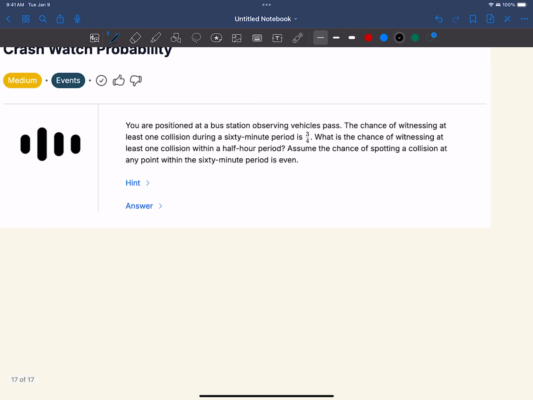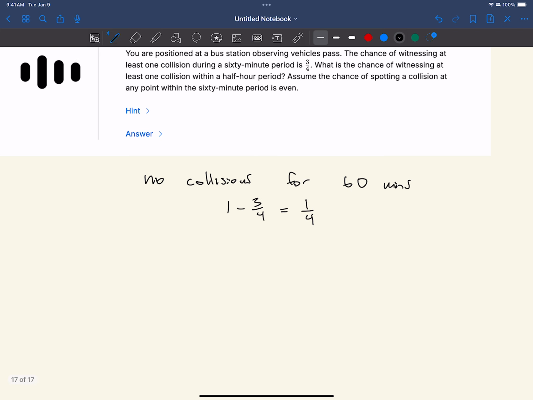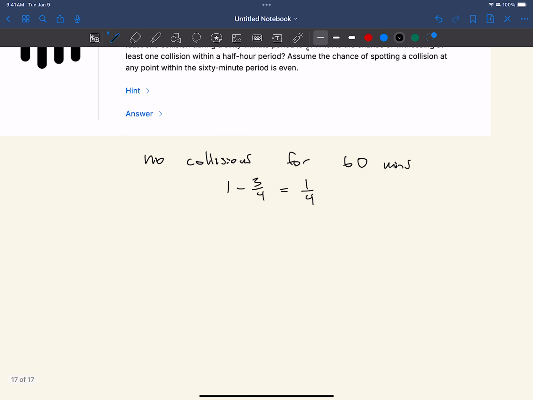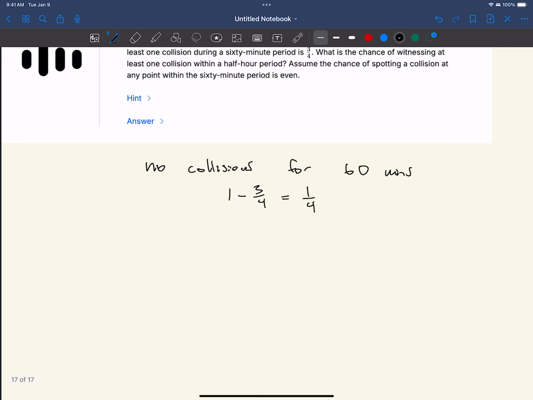Well, let's consider the probability that there are no collisions. So the probability that there's no collisions during 60 minutes. What is that? Well, it's 1 minus 3/4, right? 3/4 is the probability we're given in the problem. So it's 1/4.